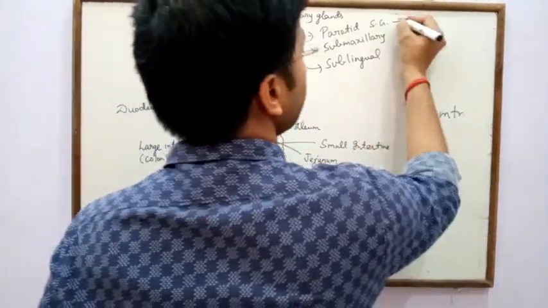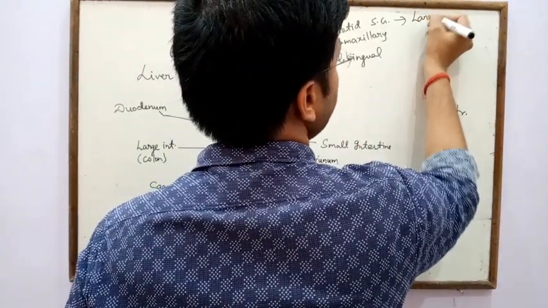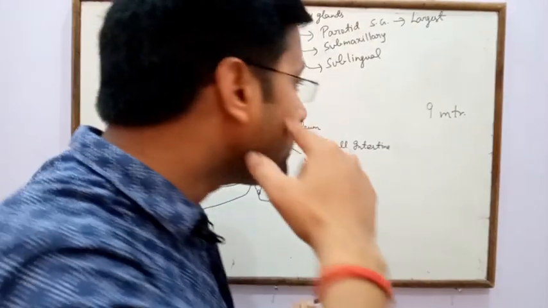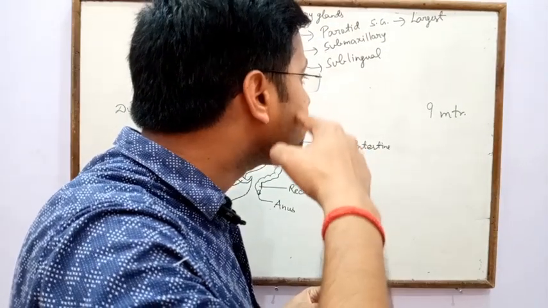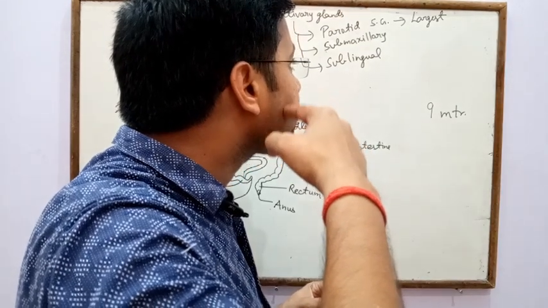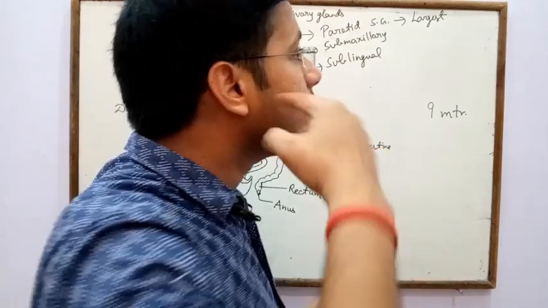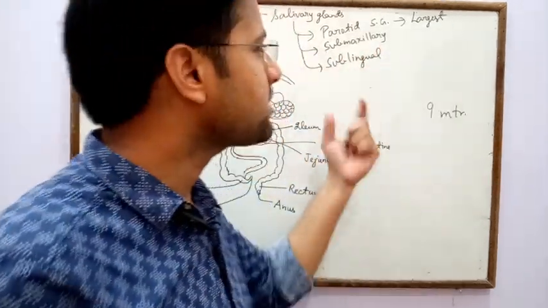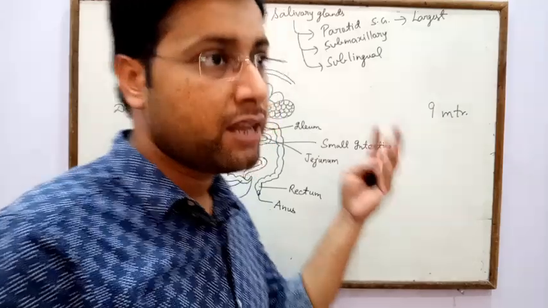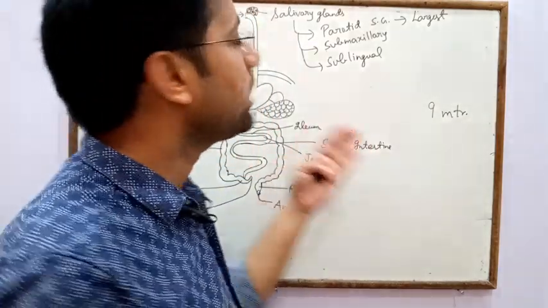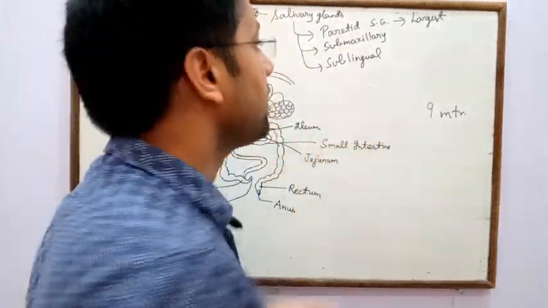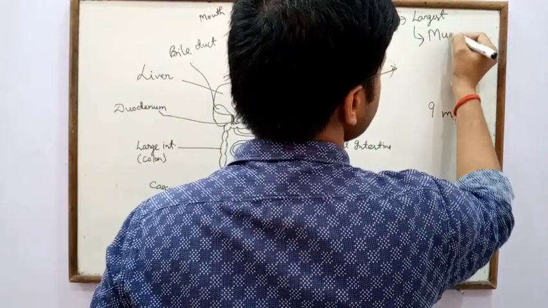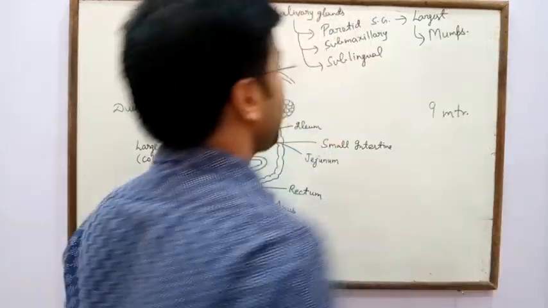The parotid salivary gland is the largest salivary gland. It is present below the ear. It is the largest salivary gland but secretes less saliva. A viral infection can also occur in the parotid salivary gland, which is called mumps disease.